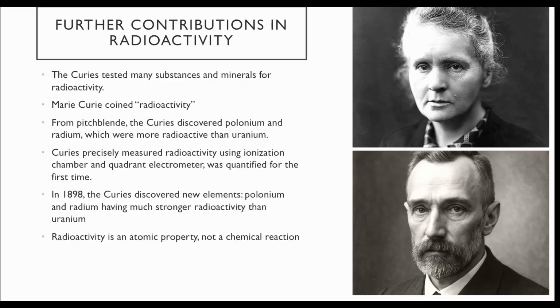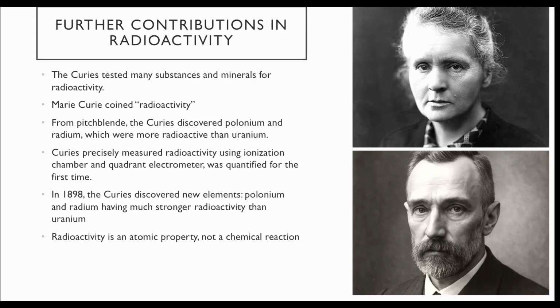Now we are going to take a look at the contributions by Marie Curie and her husband Pierre Curie. They tested many substances, minerals, and specifically pitchblende, and they tried measuring radioactivity with their experimental setup, which I'll be showing in a bit. They used an ionization chamber and an electrometer, and essentially measured the amount of radioactivity for the first time.